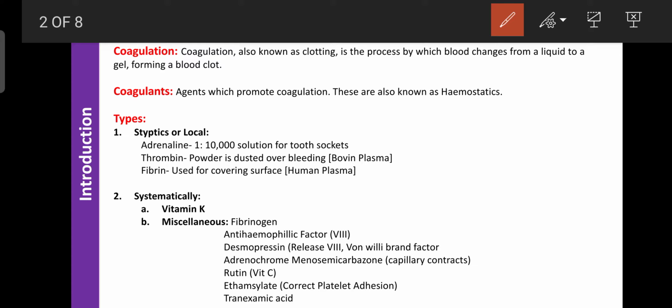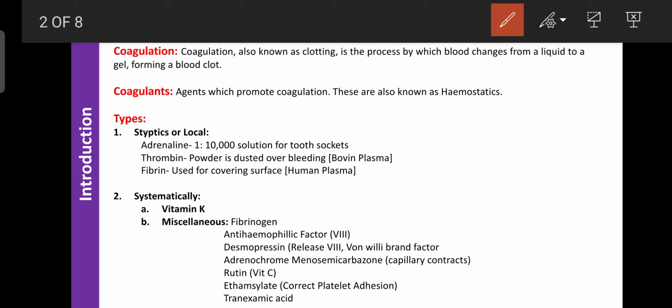Another is thrombin, which is a powder. It is isolated from bovine plasma and is available in the form of powder. It can be applied to the damaged or cut area to prevent the bleeding. Then another one is fibrin. It is isolated from human plasma or human blood, and it is also available in the form of powder. It can be applied locally to the damaged surface area to prevent the bleeding. That's why these are known as the local coagulants. Certain drugs are injected systemically.